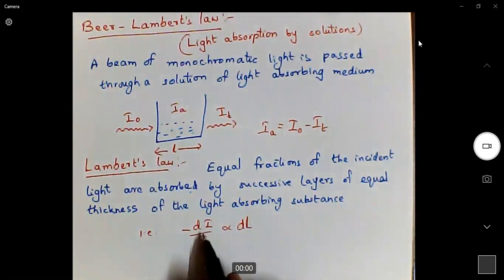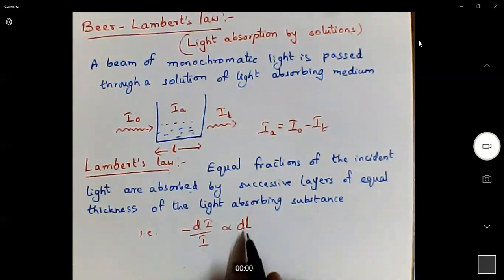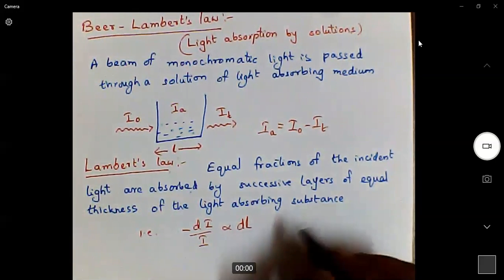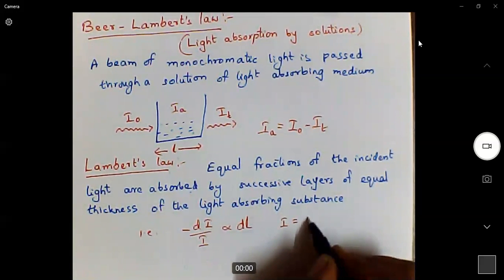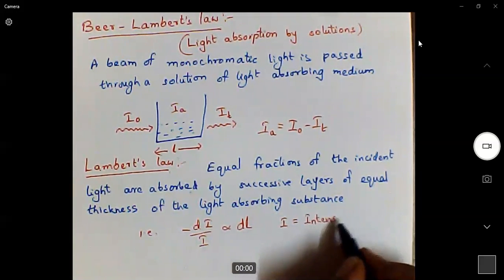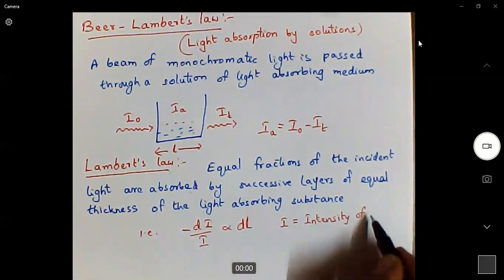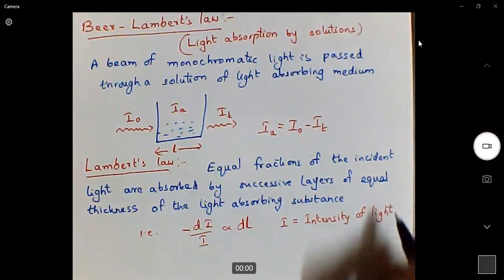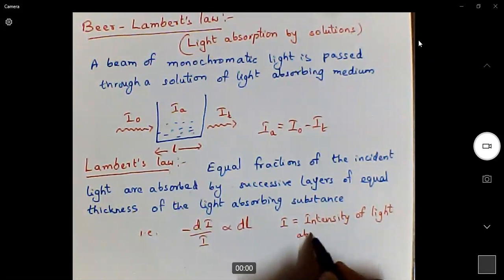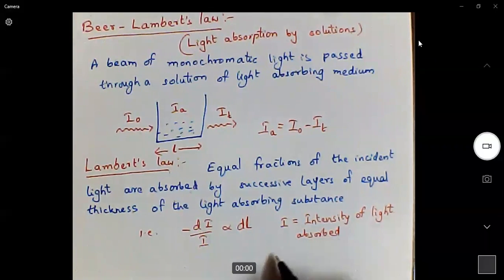So the decrease in the intensity of the light is proportional to the thickness of the sample. Here I is the intensity of light absorbed, L is the thickness of the sample.